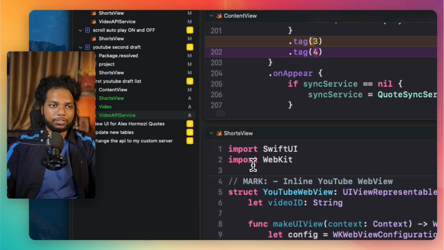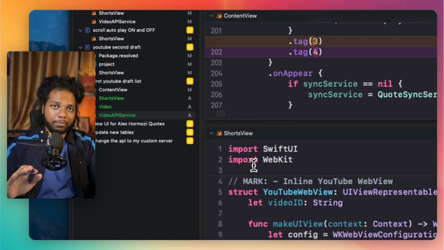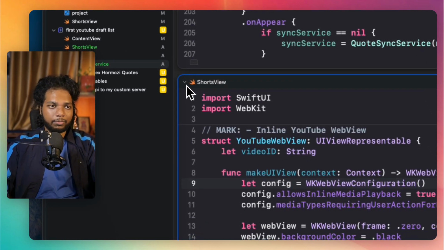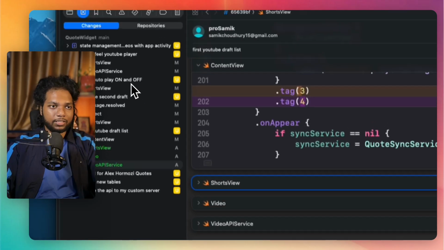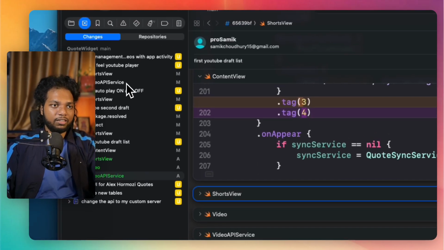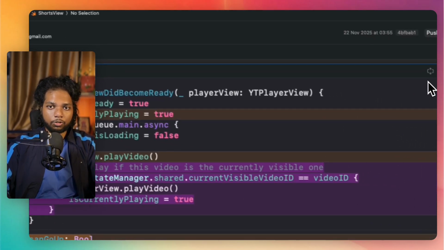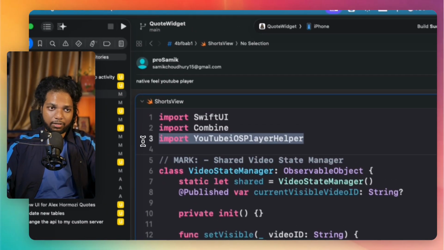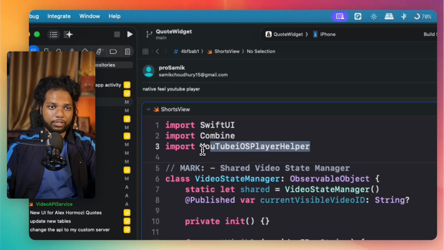Now I have the shorts view, which is actually the most important part of this particular application. So don't go into this particular part, go directly to the native file. So let me just open this one. Right now you can see I'm using one GitHub repository, that is YouTube iOS player helper.